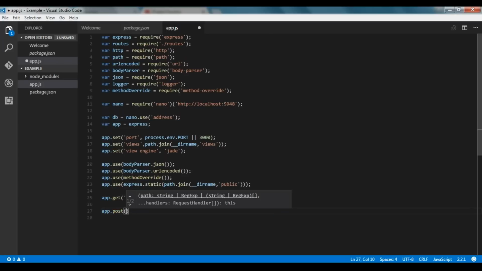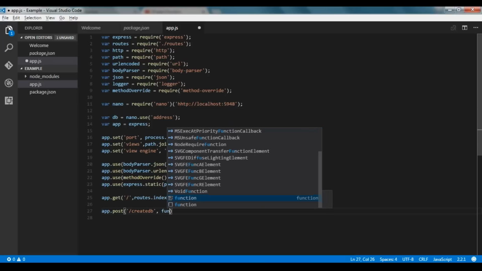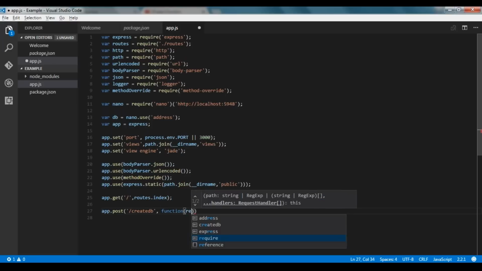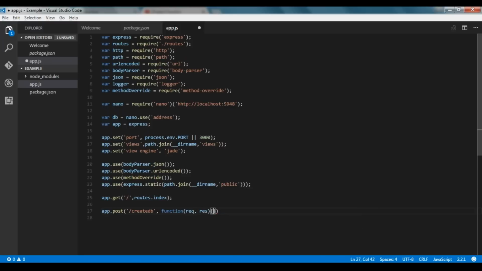Now in app.post, the first parameter is we'll use createdb for creating a database functionality inside this, and we'll give a function. The arguments of the function should be the request and the response.